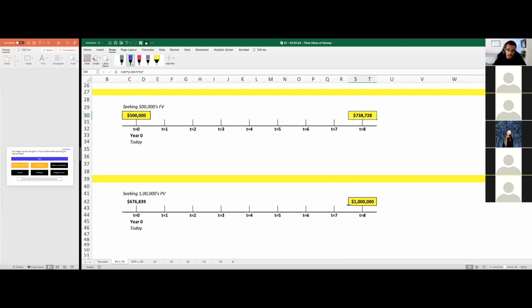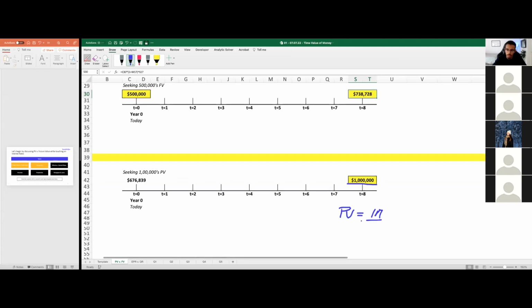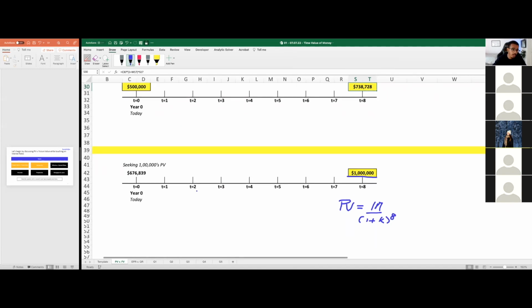So if you were to take $1 million and find its present value with the following formula, you would simply do $1 million divided by 1 plus k to the power of what? Can somebody write it in the chat? What is n? Is n 0? Is n 5? Is n 1,000,000? Is n 10,000? Is n 3? Is 8. Perfect. Amazing.